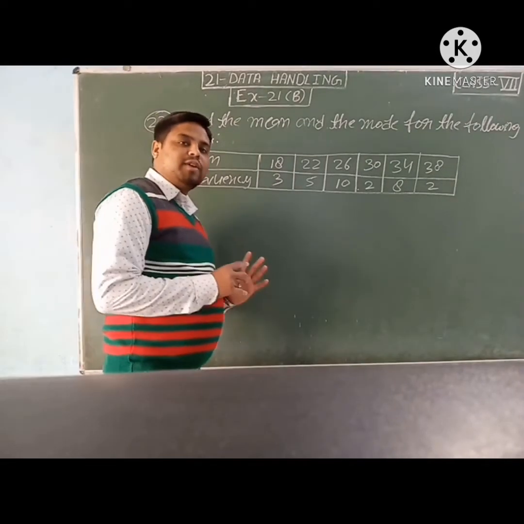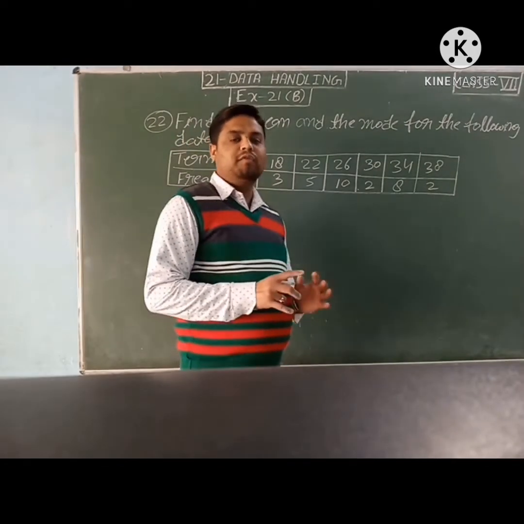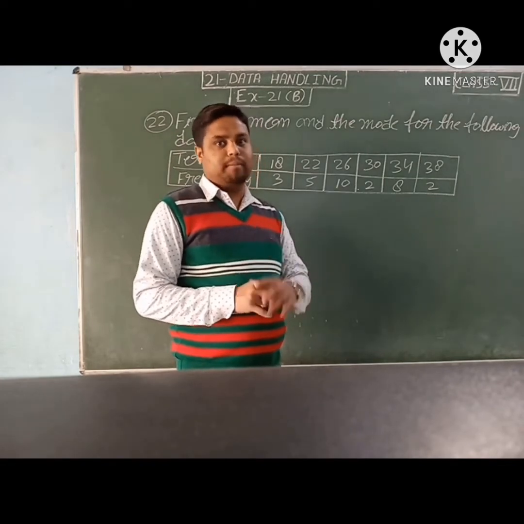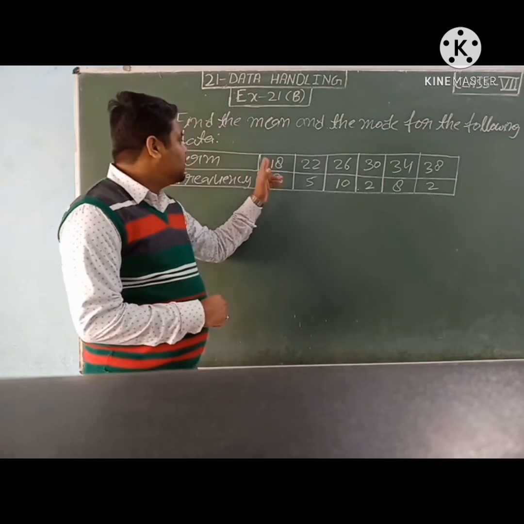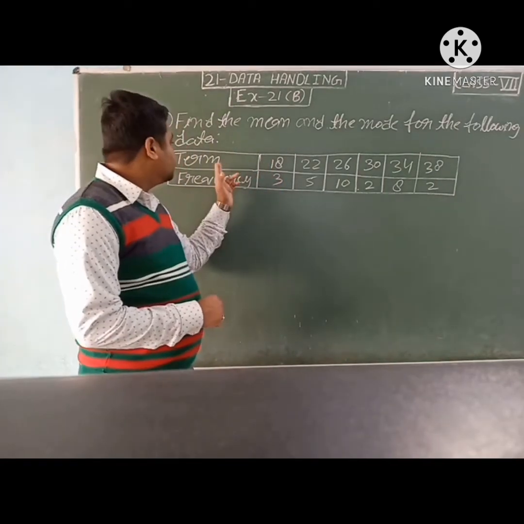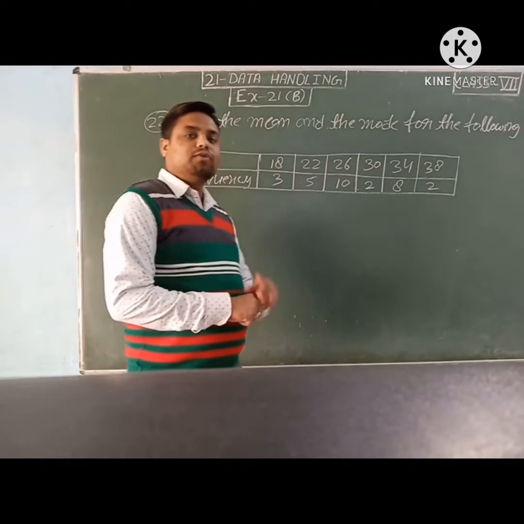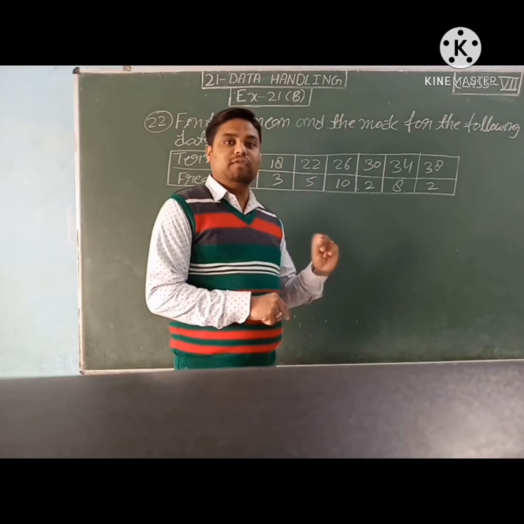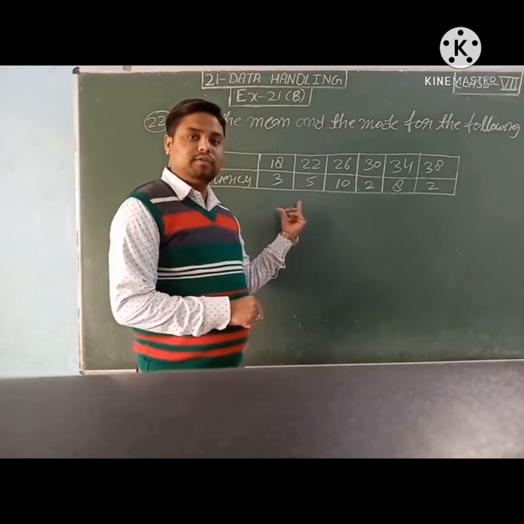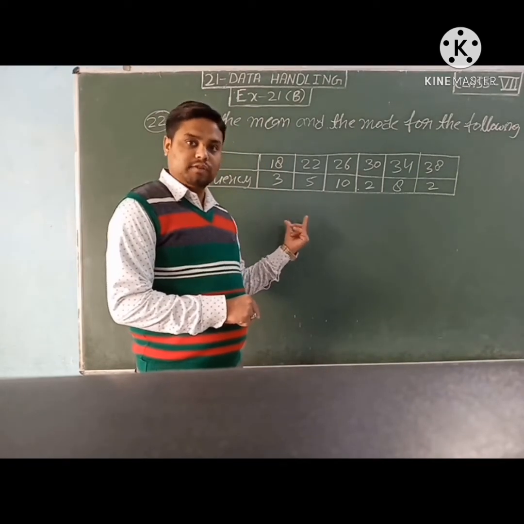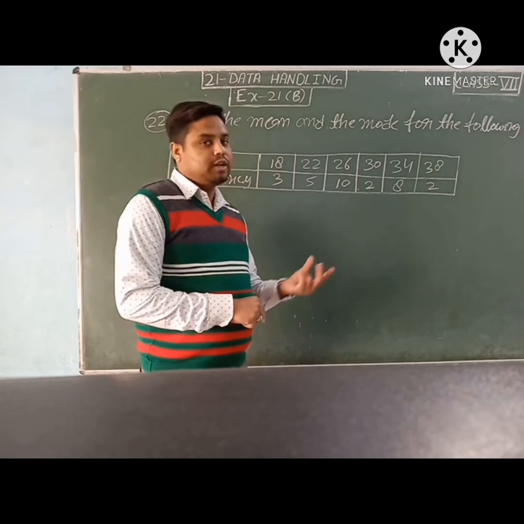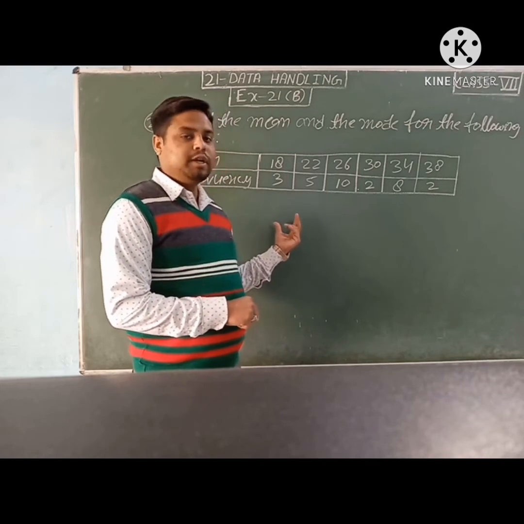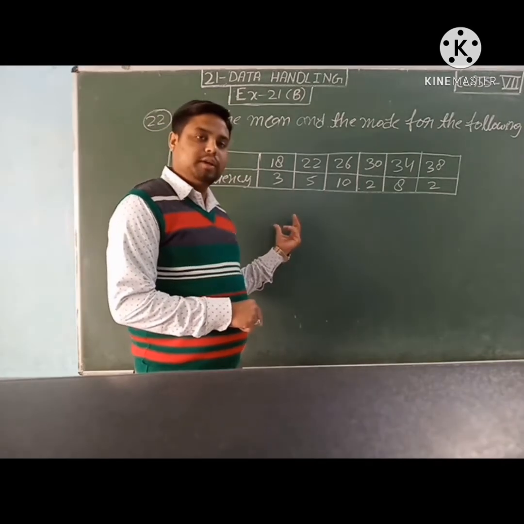In the previous questions or sums of mean, we had only a single series or single type of numbers. But in this question, we have two types of numbers, that is term and frequency. So that type of sum was an individual series, and this series is a discrete series. In the individual series we found the mean. Now we will find the mean in a discrete series. So how can we find the mean in a discrete series?